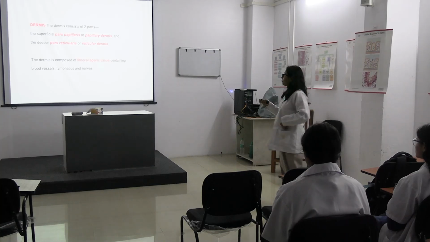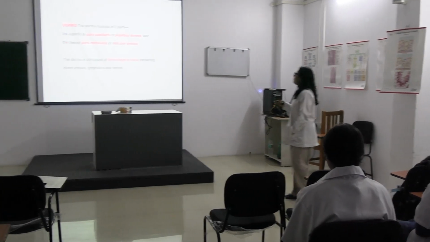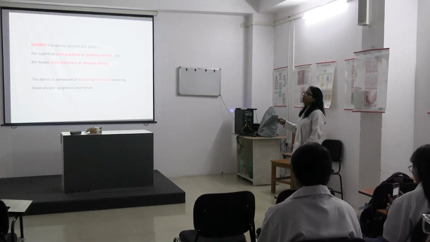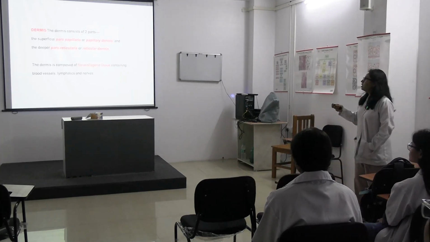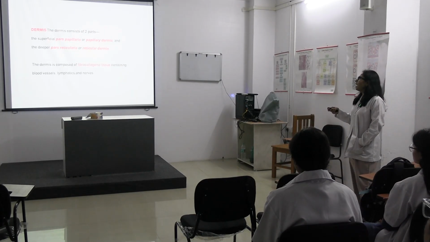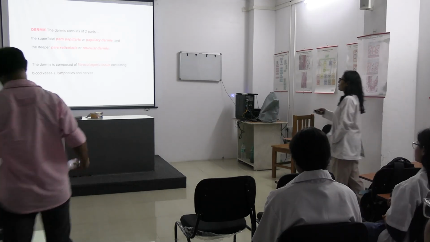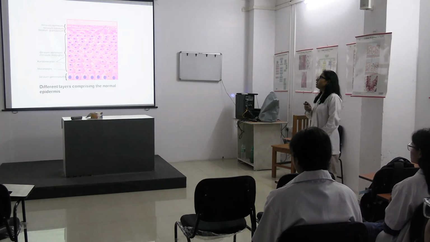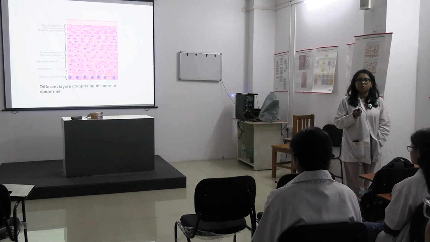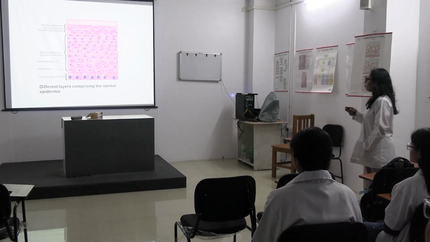Sit down, okay? Papillary dermis and reticular dermis. Papillary dermis is the one which is in contact with the stratum basale, right? And then there is reticular dermis, okay? And beyond that, what is present? The subcutaneous tissue, which is mainly composed of fat, okay?